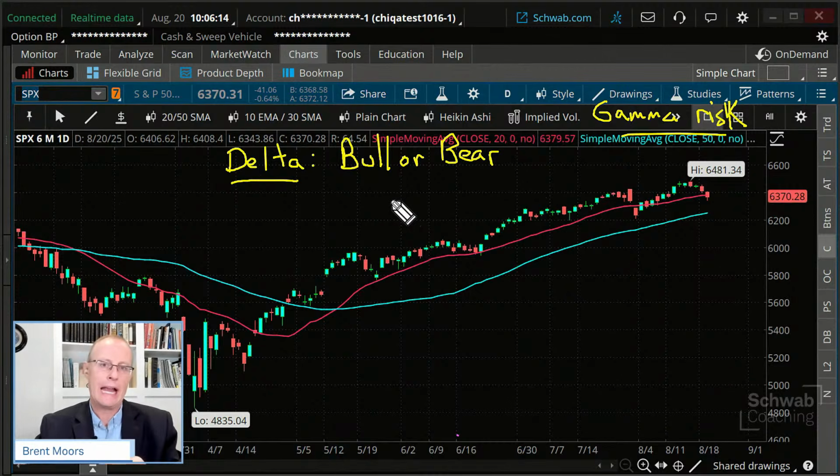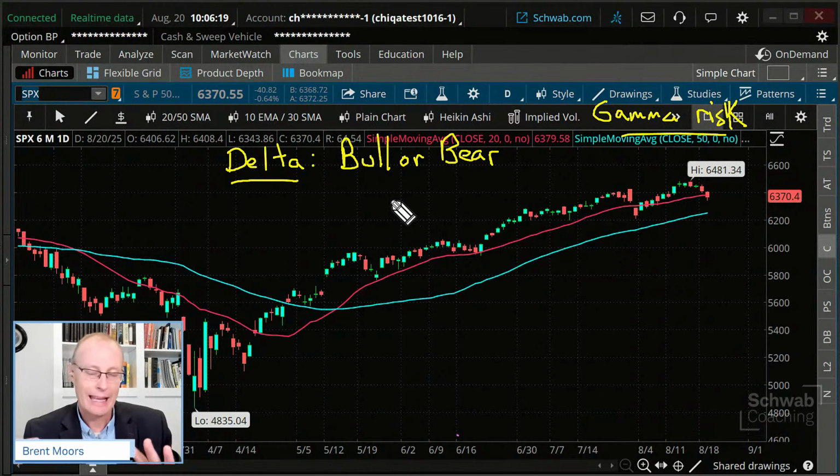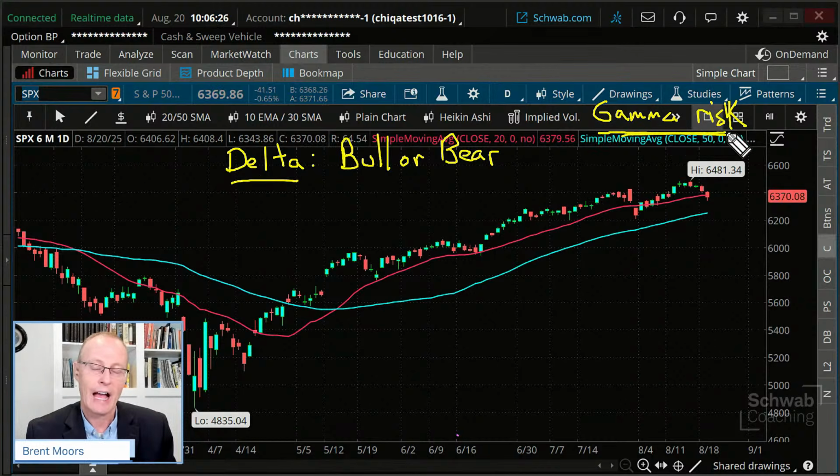But when we're looking at a general trade out at, say, a month, gamma isn't going to be one of the main things I look at. It is one of those option Greeks, though. Just remember, gamma typically increases as you get closer to expiration, and that means more risk in your trade. But when you're trying to come up with your initial trade, delta is probably the prime consideration. Are we going to be bullish or bearish on that particular trade?